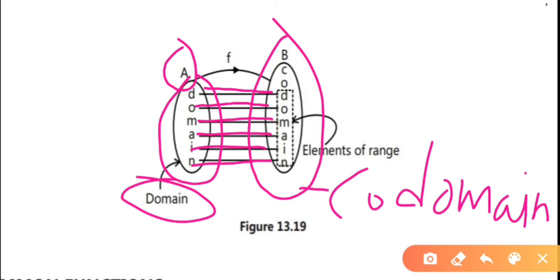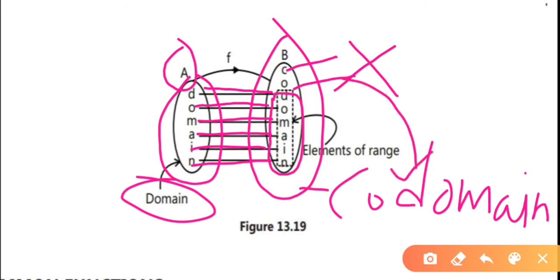Simply we can say range means the elements which are related from set A to set B. These are the elements which are related from set A to set B. C and D, these two are not connected from set A to set B. These two are included in the codomain but not in the range.